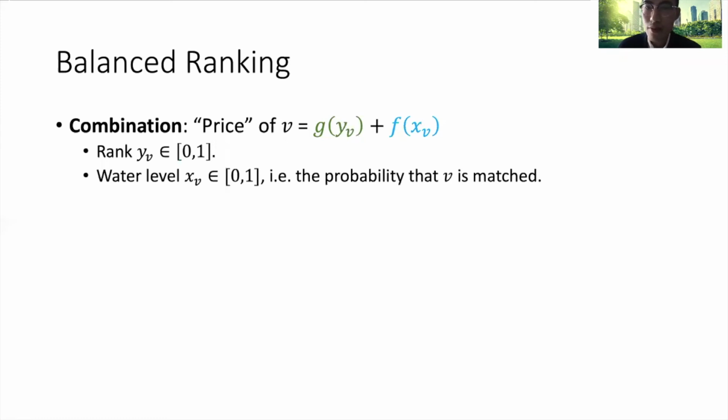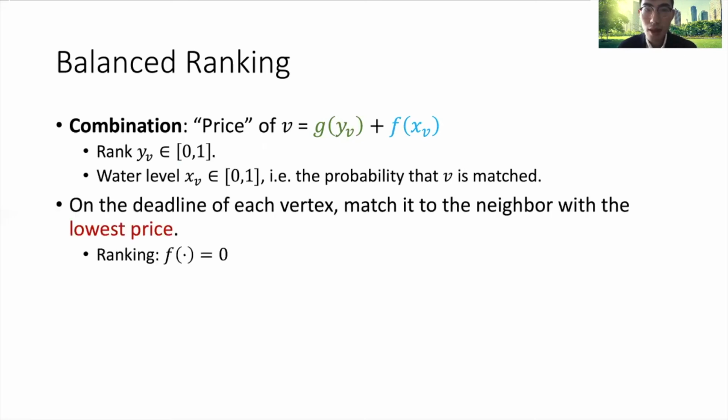We set the price of each vertex v to be g(y_v) plus f(x_v), where y_v is the rank of vertex v, a random number, and x_v denotes the water level of v, the probability that v is matched. Then, on the deadline of each vertex, we match it to the neighbor with the lowest price. If we set the function f to be the all-zero function, then we degenerate to the ranking algorithm.